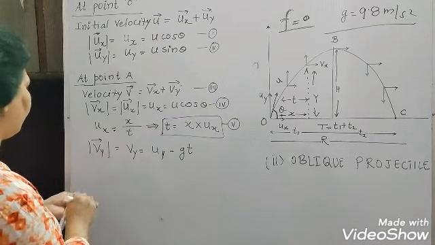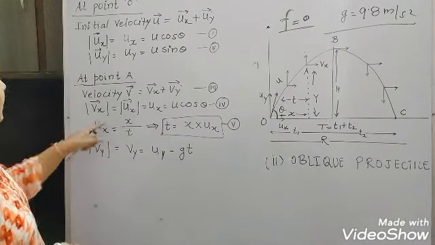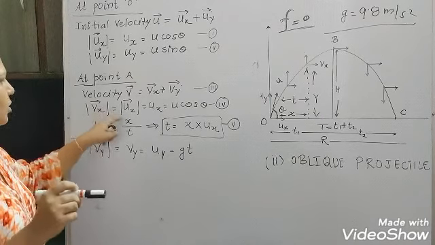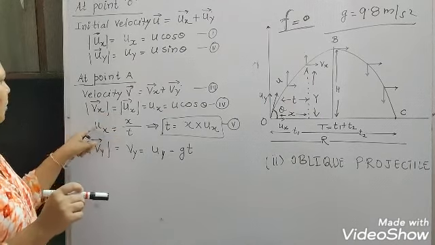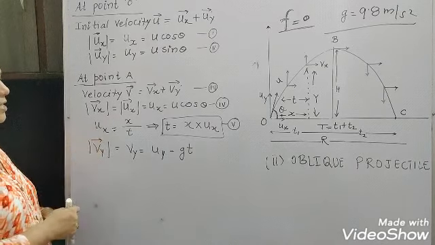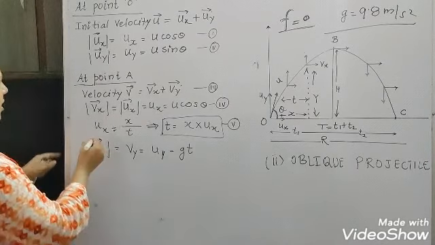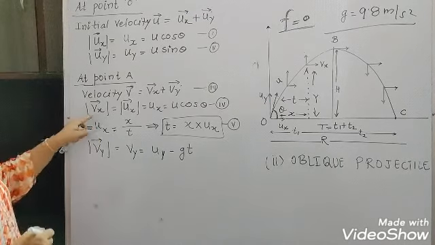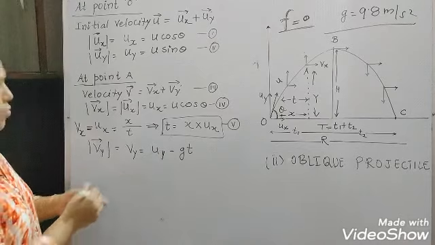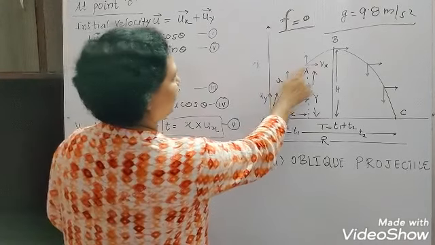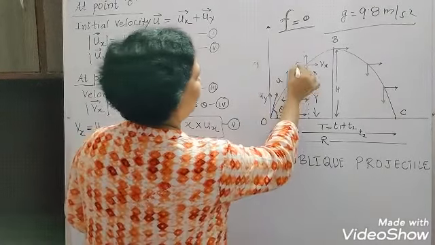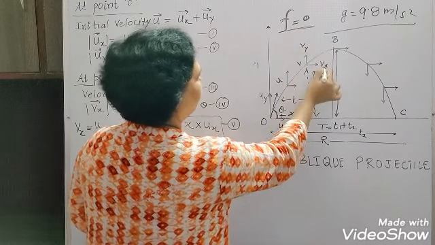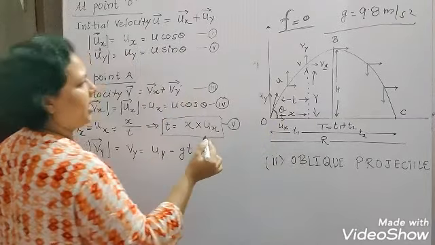After that you can see that this is ux here, and velocity is equal to displacement upon time. So if we write velocity ux here, we are actually writing it for the Vx. This is the point where we are taking the velocity V, this is the vertical component Vy, and this is the horizontal component Vx.